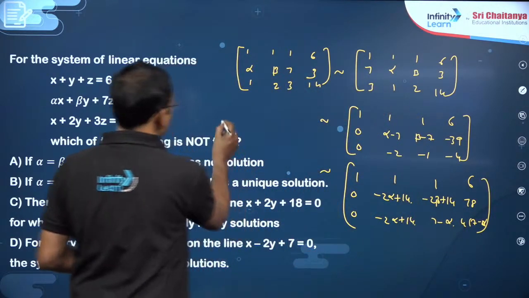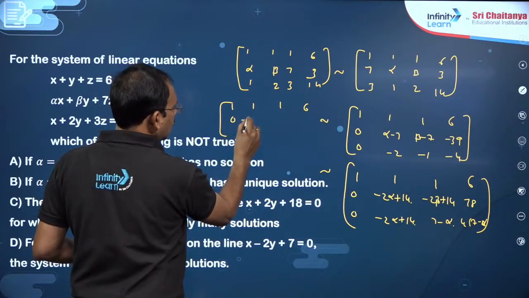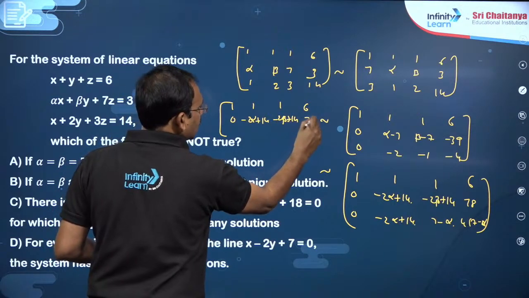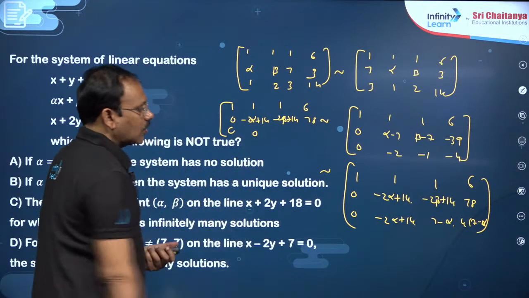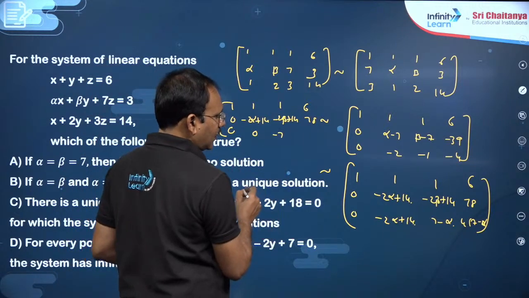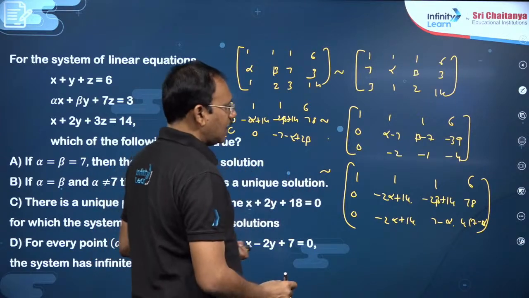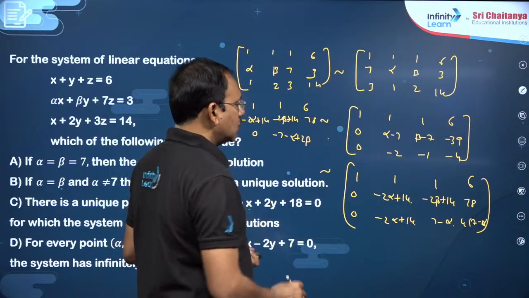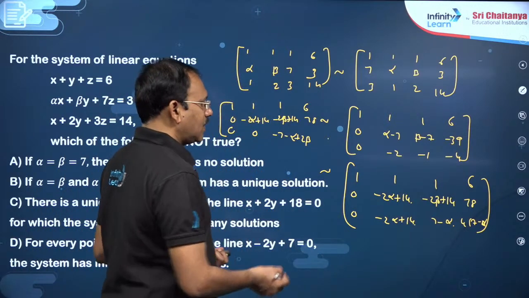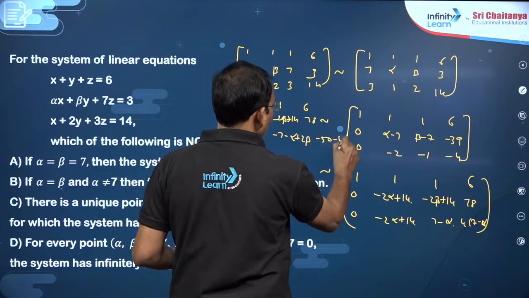Now you subtract, dear students, you will get here 1, 1, 1, 6. This is 0, minus 2 alpha plus 14, minus 2 beta plus 14, 78. If you subtract R2 minus R3, you will get 7 minus 14 is minus 7, minus alpha plus 2 beta, and this element is minus 28, 28 minus 78, which is minus 50, minus 4 alpha.